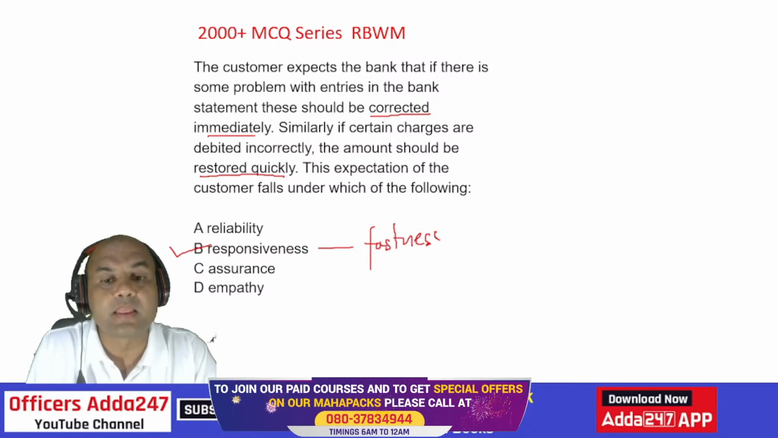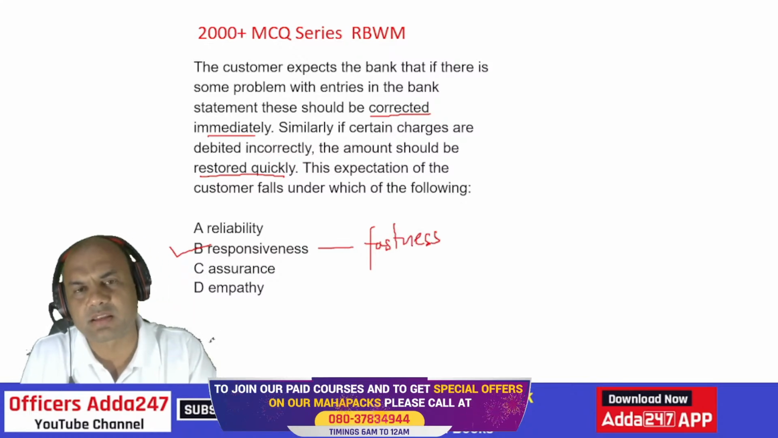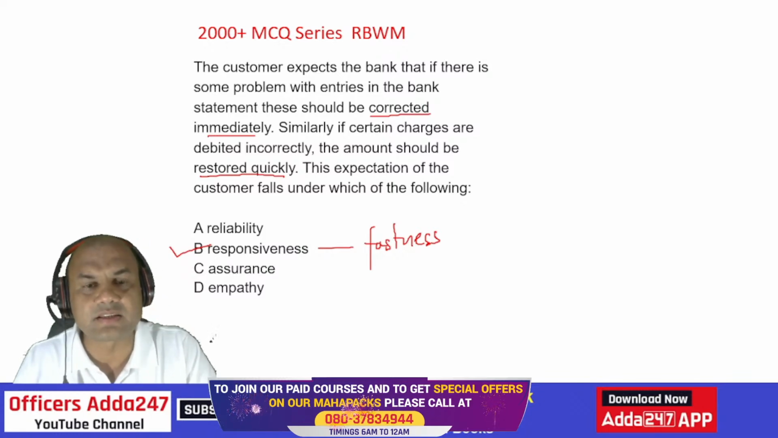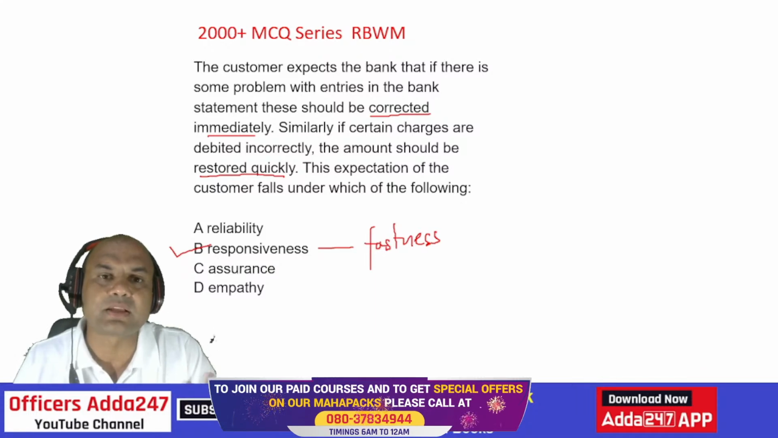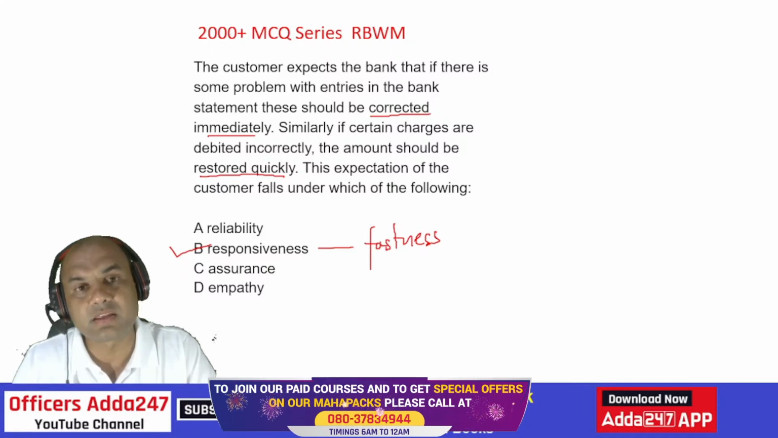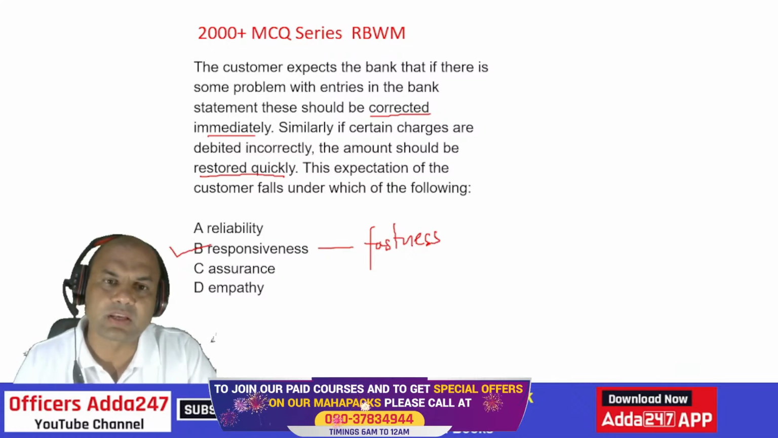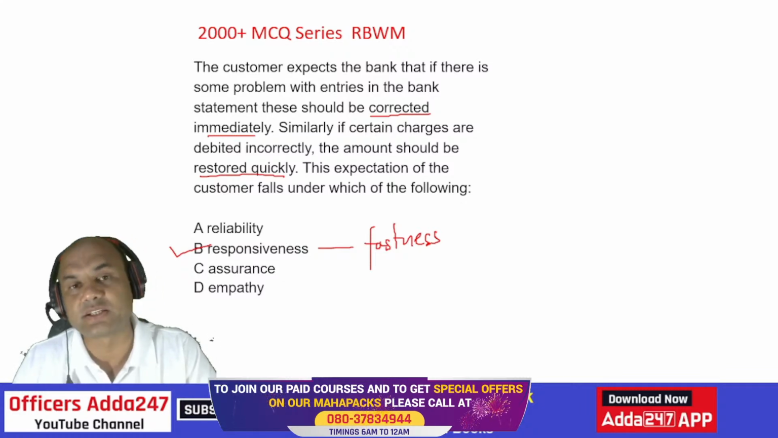Okay. If you feel the charges are correct, then immediately respond to that customer with politeness. Let's see, these are the bank charges and these are the typical charges. So they can't be restored if they are correct. But if they are wrong, then you need to change them immediately. Okay. So that is known as responsiveness.